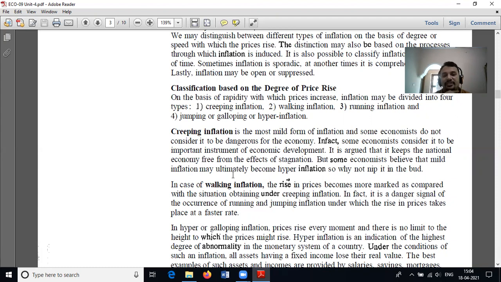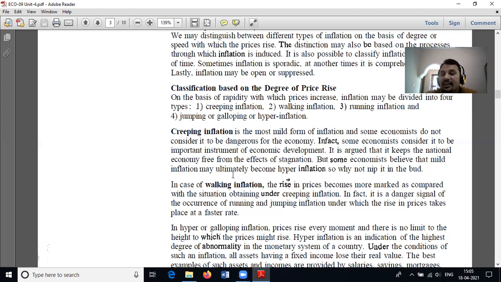Next one is walking inflation. Walking inflation is a situation where the rise in prices becomes more marked as compared with the situation under creeping inflation. That means when the price of the commodity in the economy is 5 rupees when creeping inflation is reported, at the same time the price of the commodity is increasing day by day.